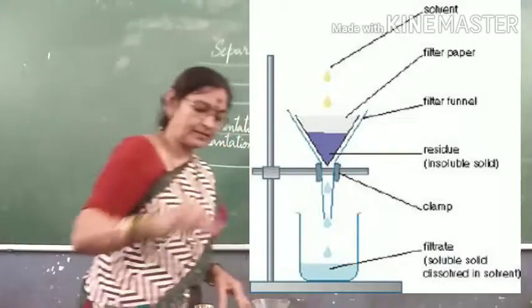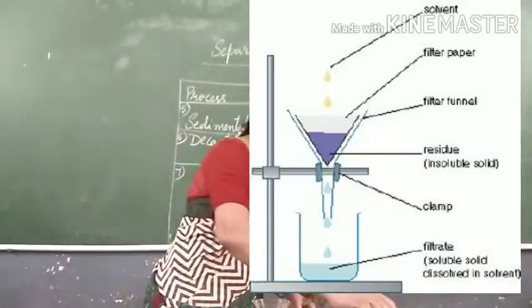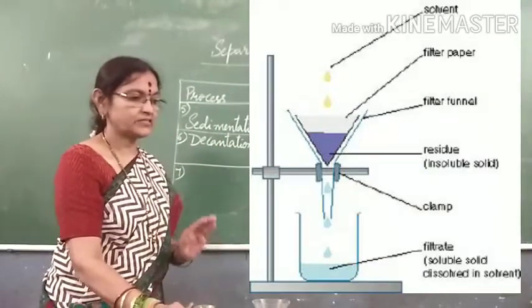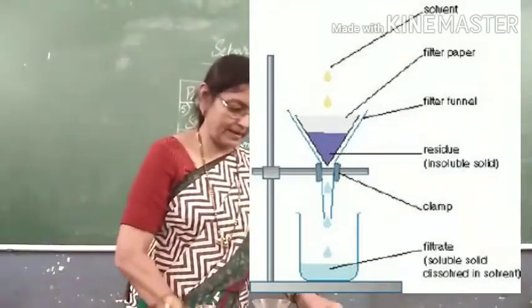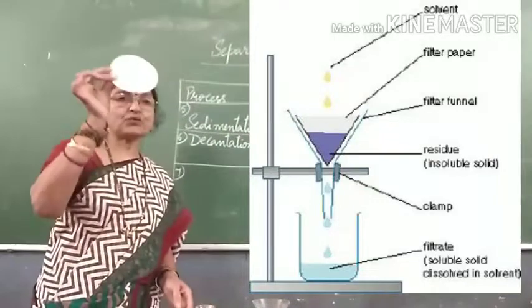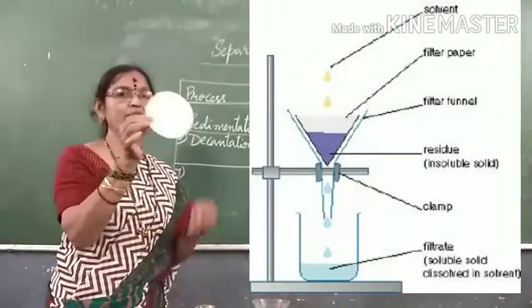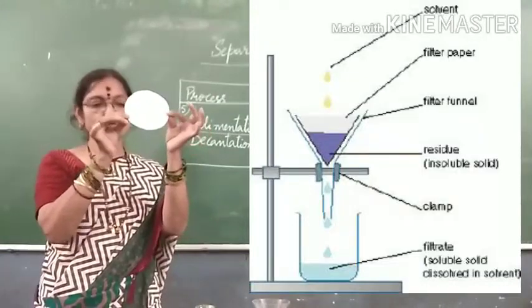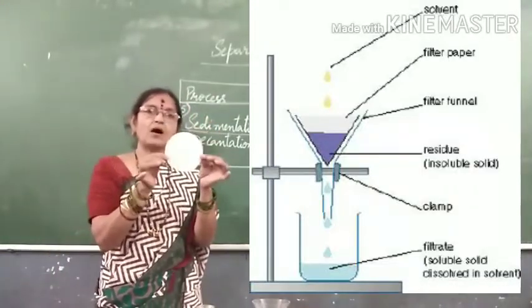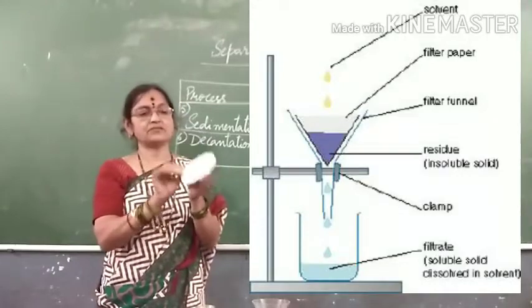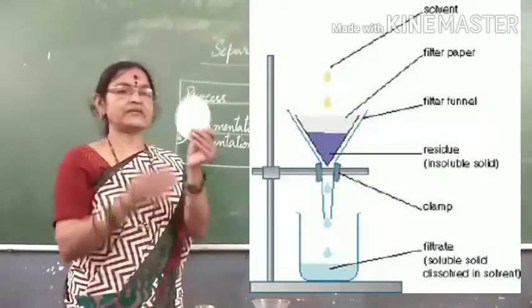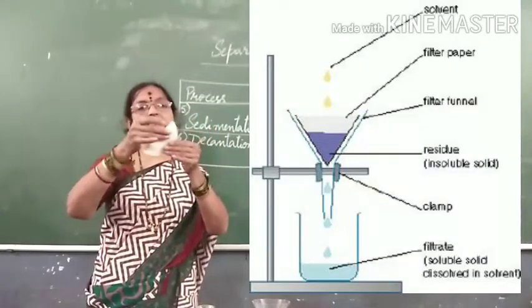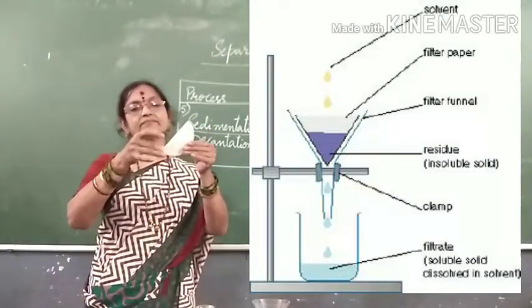What will be happening? In this case, I will pour some more water. After some time we will observe that. Now, this is called filter paper. What is the shape of this filter paper? A circle. Now, how to fold this filter paper? First you make it into a semicircle, that is exactly half.